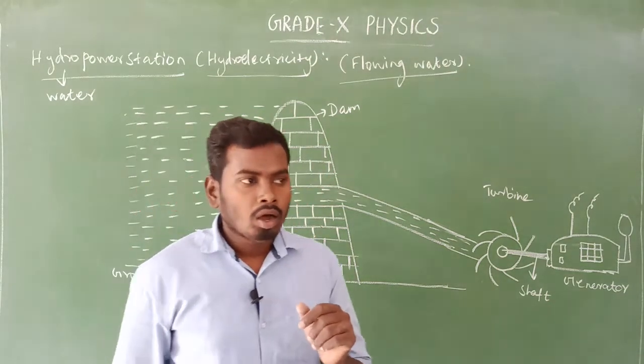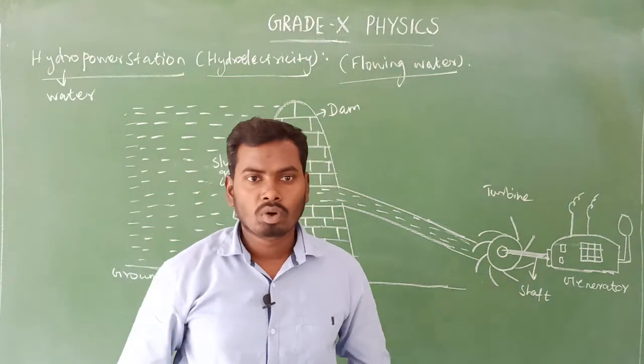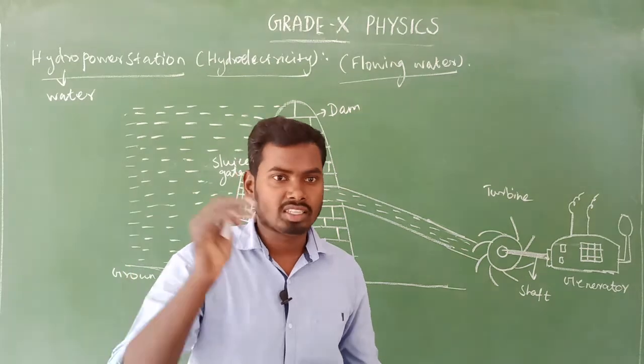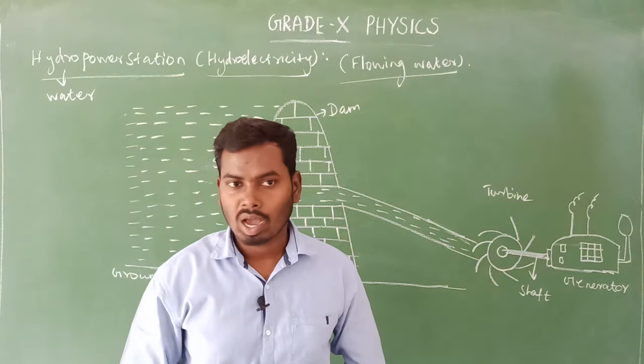Look at here. Rain is falling on a highly raised area, like a hill station. What will happen? The rainwater should come down, am I right?